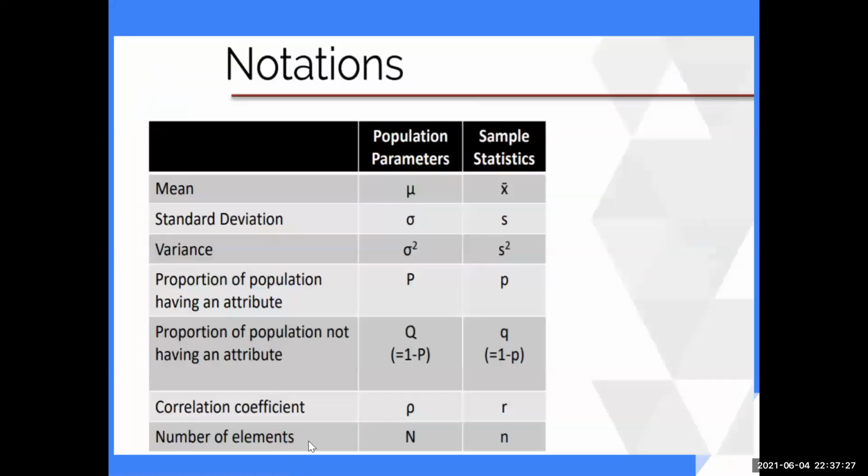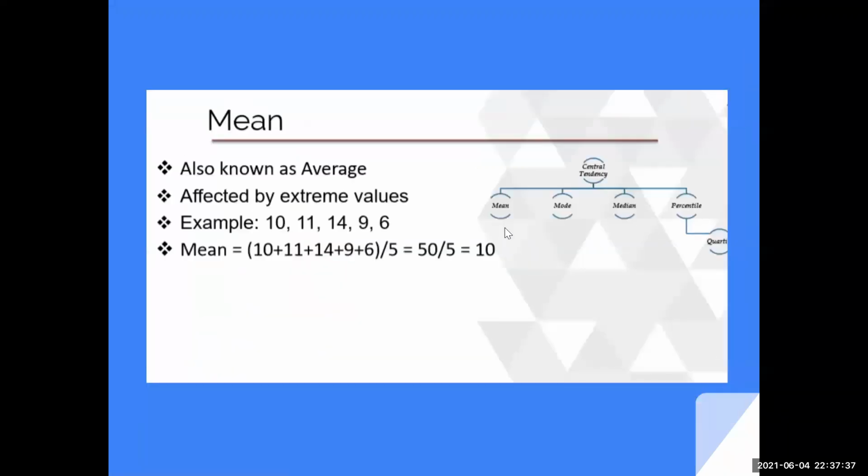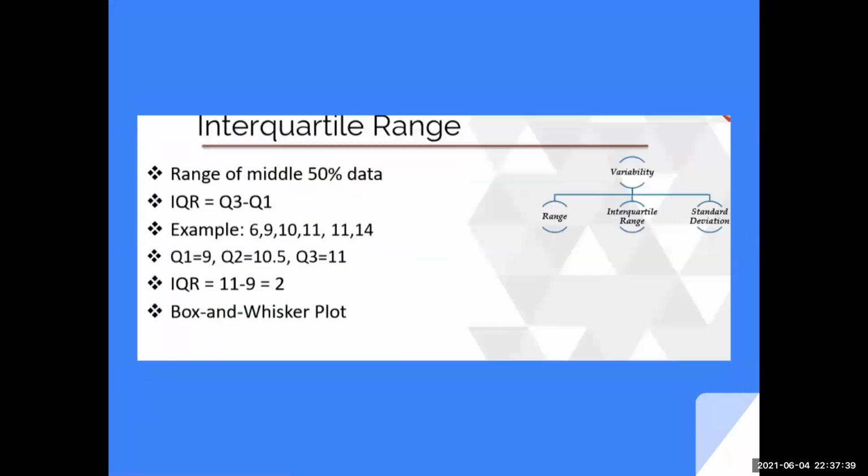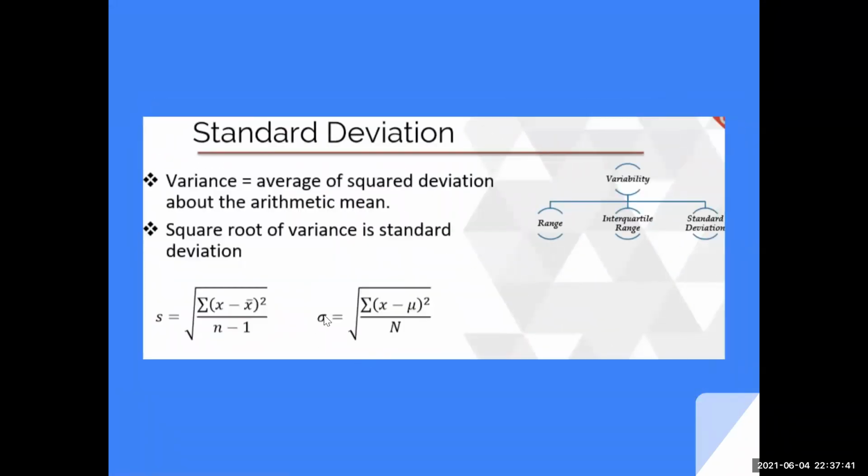So this is the notation. When you are calculating standard deviation for the population, you call it sigma, and when you are calculating for the sample, you call it S. So this is sigma over here, and this is S. Standard deviation of the sample, standard deviation of the population.